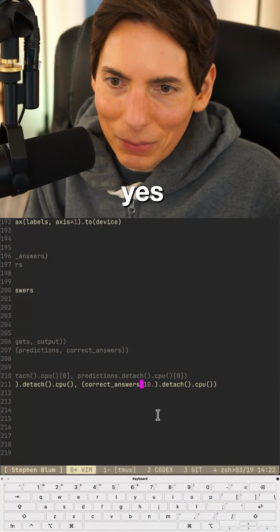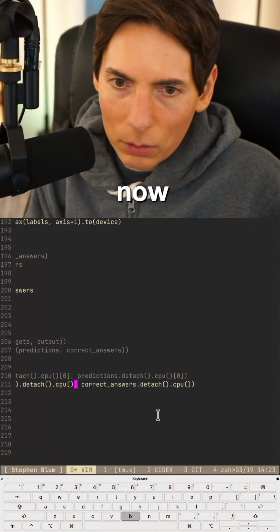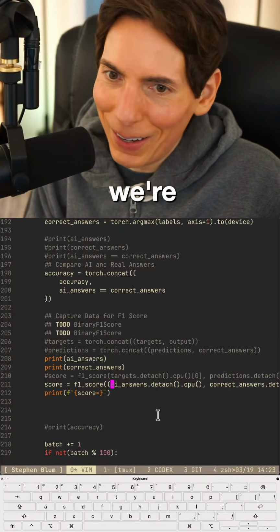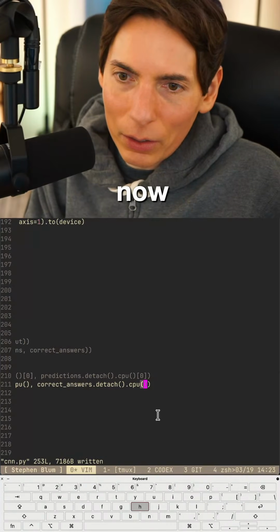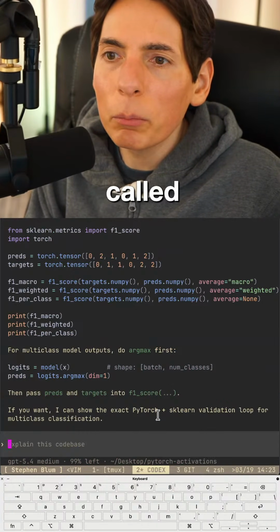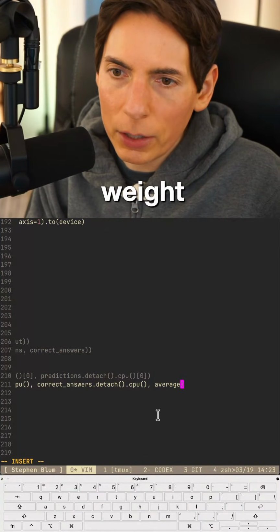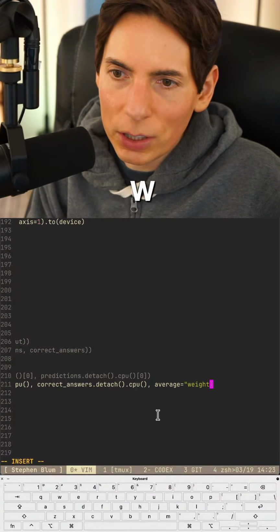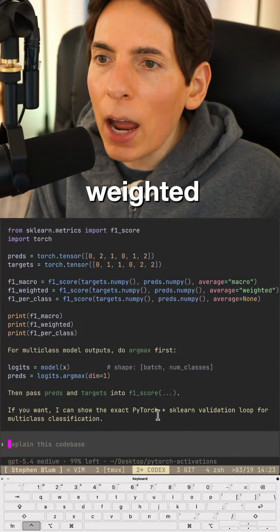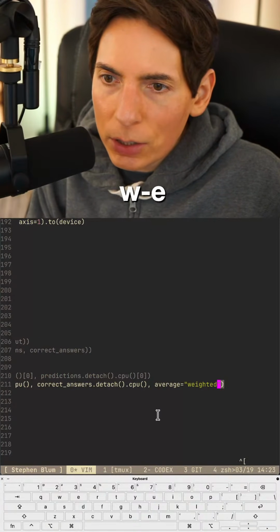Yes, we're in the right spot now. Oh, we're going to get it going now. Okay, so comma, what was it called? Average. We'll just do weighted. Average equals W-E-I-G-H-T-E-D. Weighted average. Perfect.